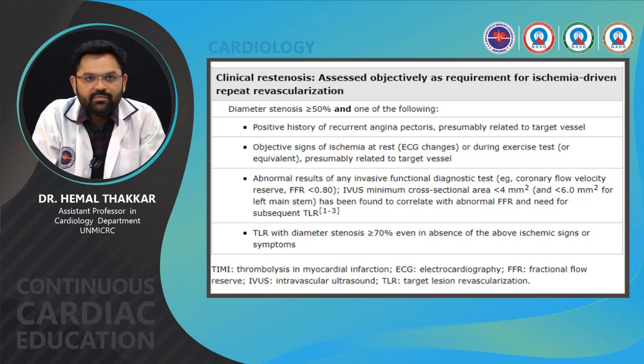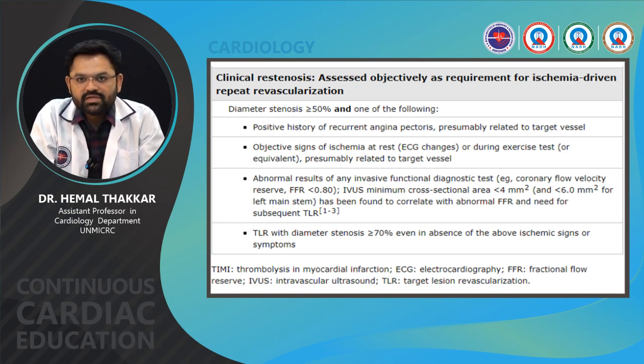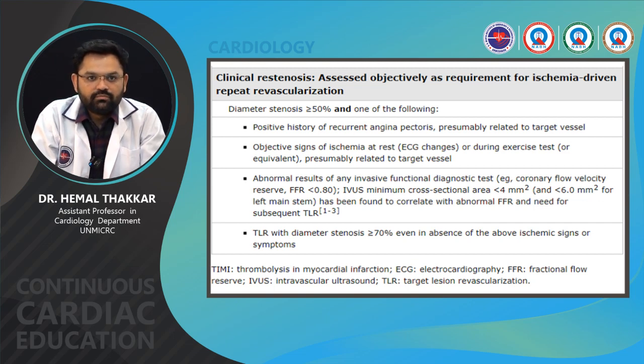Clinically, it is defined as diameter stenosis of more than 50% and one of the following: a positive history of recurrent angina pectoris presumably related to the target vessel, objective signs of ischemia at rest (ECG changes) or during an exercise test presumably related to the target vessel, or abnormal results of any invasive functional diagnostic test, for example coronary flow velocity reserve or FFR less than 0.8, or IVUS minimum cross-sectional area less than 4 mm square, which has been found to correlate with abnormal FFR and need for subsequent target vessel revascularization.